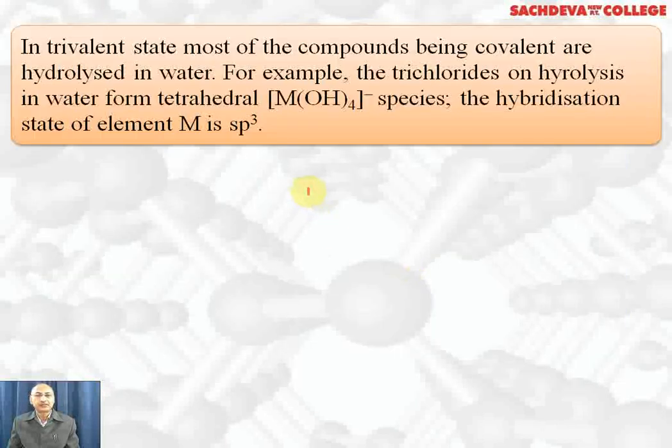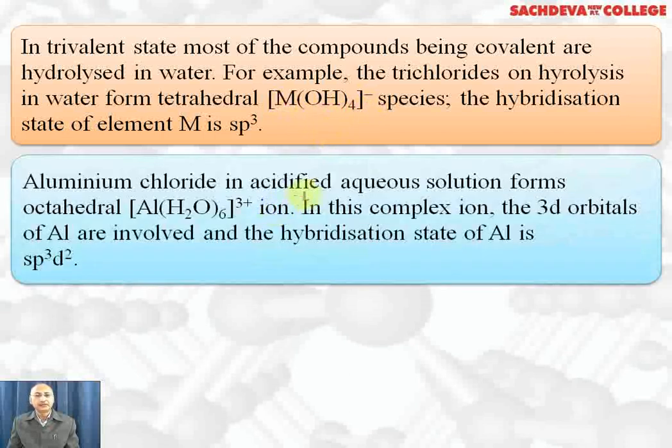In the trivalent state, most of the compounds being covalent are hydrolyzed in water. For example, trichlorides on hydrolysis in water form tetrahedral species, where the metal is sp3 hybridized. Boron forms [B(OH)4]-, aluminium forms [Al(OH)4]-, and so on. Aluminium chloride in acidified aqueous solution forms octahedral hydrated aluminium ions. In this complex, the 3d orbitals of the aluminium ion are involved and hybridization becomes sp3d2 having octahedral shape.